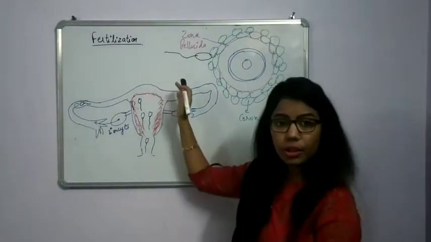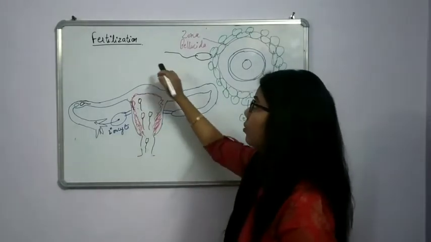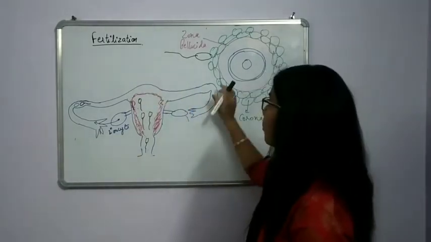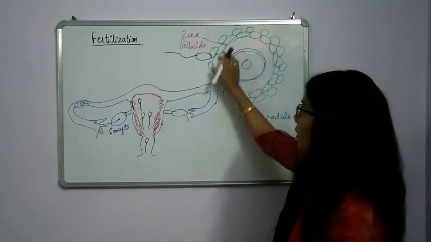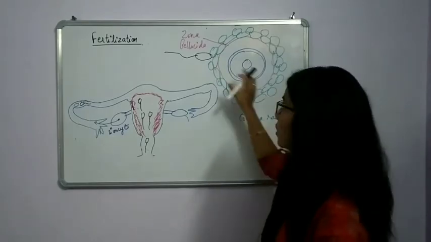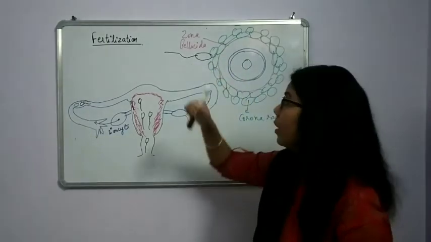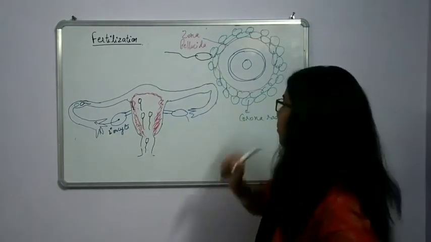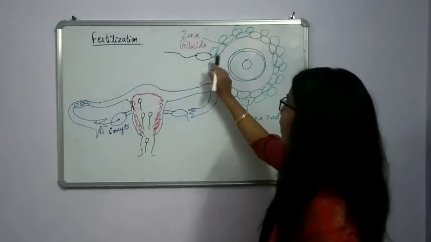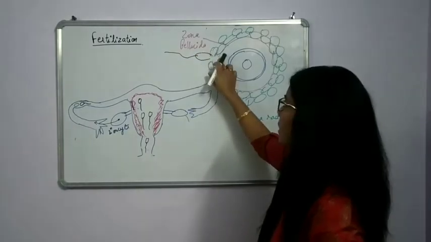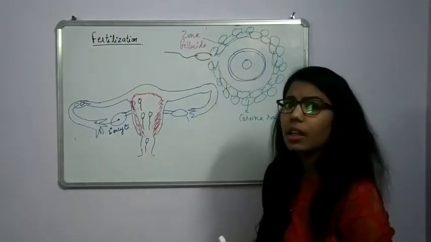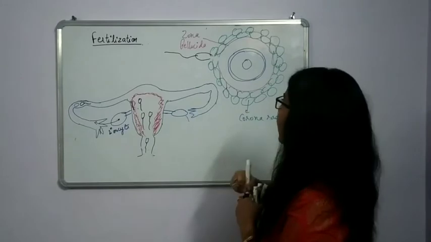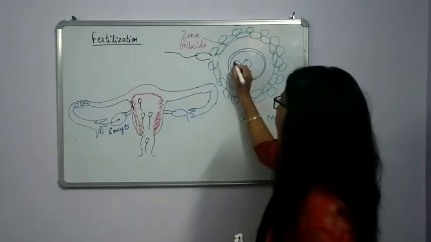So in continuation of the previous lecture, we are going to start fertilization. Up to here, what we have covered is the secondary oocyte. In the secondary oocyte, only one sperm will enter. Fine. Where it enters, it passes through these membranes and enters inside the secondary oocyte. When it enters, what will happen?